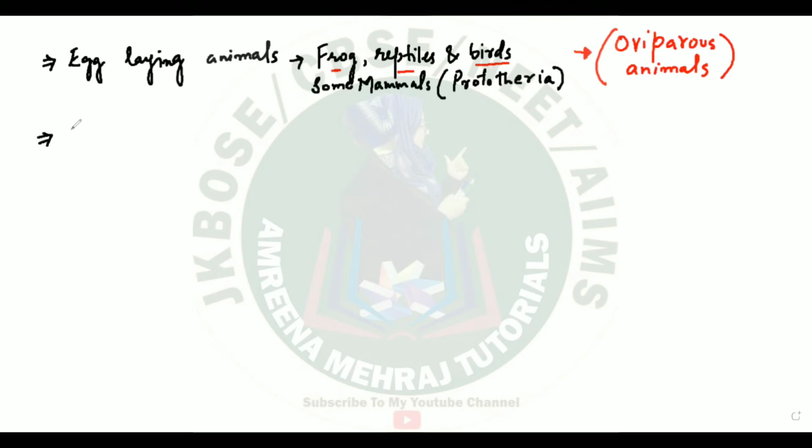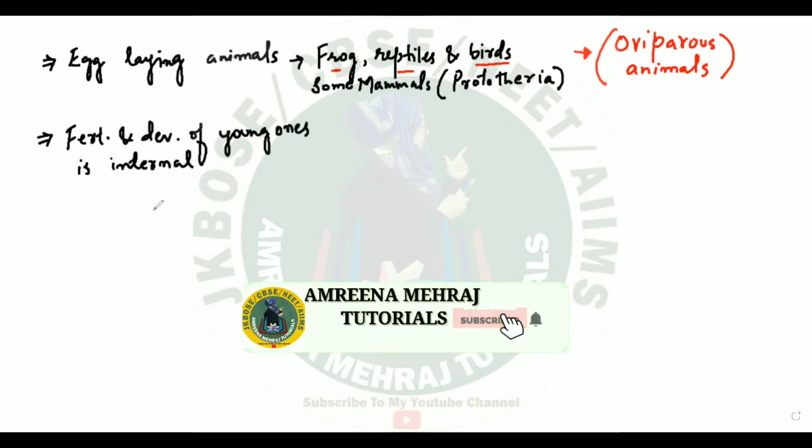The point to be noted here is that both the process of fertilization and the development of the young ones are internal. Complete fertilization and complete development of the young one take place inside the body of the female.